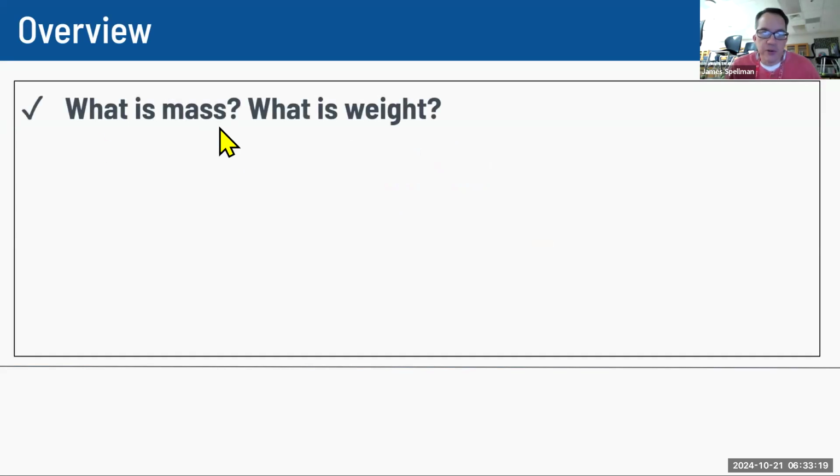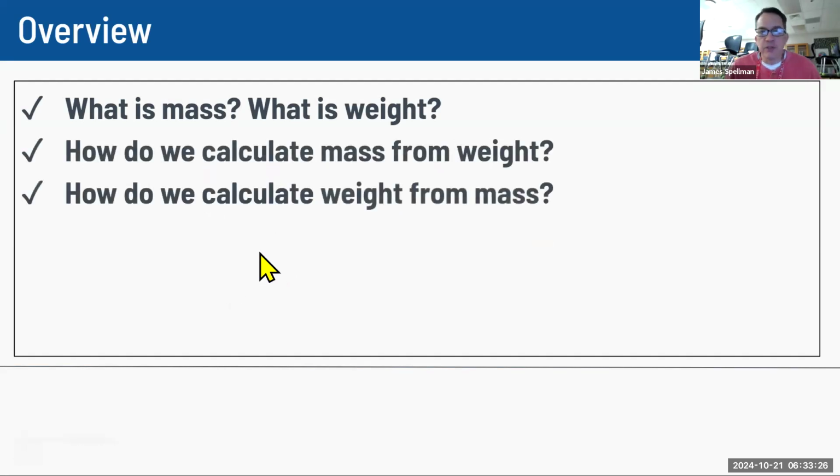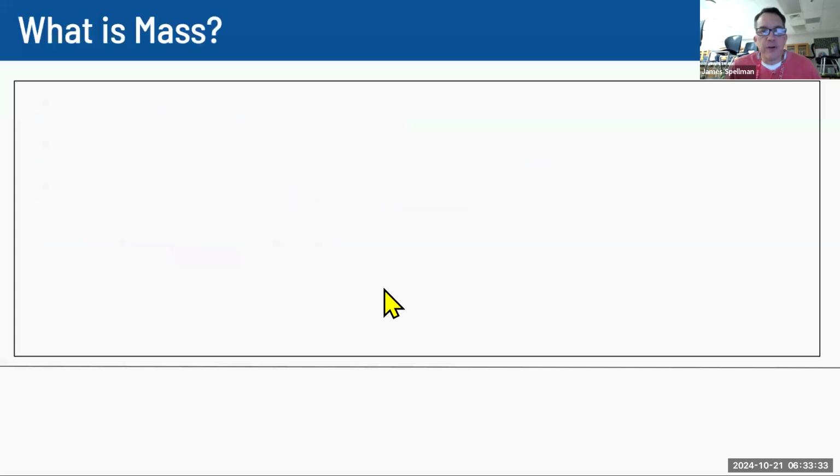So we're answering the questions of what is mass, what is weight, and how do we calculate those things. These should again be pretty easy for us to do. We'll give a few definitions, run through some examples, and wrap it up.